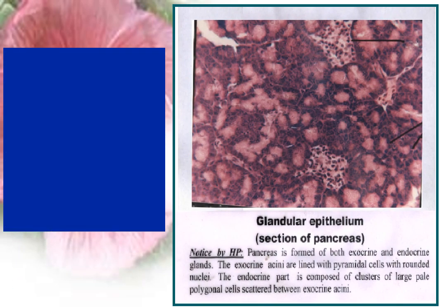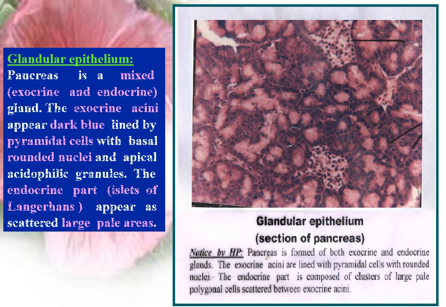Glandular epithelium is concerned with secretion. An example, the pancreas. It is a mixed gland, both exocrine and endocrine. The exocrine acini appear dark blue peripherally and lightly acidophilic centrally, lined by pyramidal cells with basal rounded nuclei, and the endocrine part is formed of islets of Langerhans, which appear as scattered large pale areas.